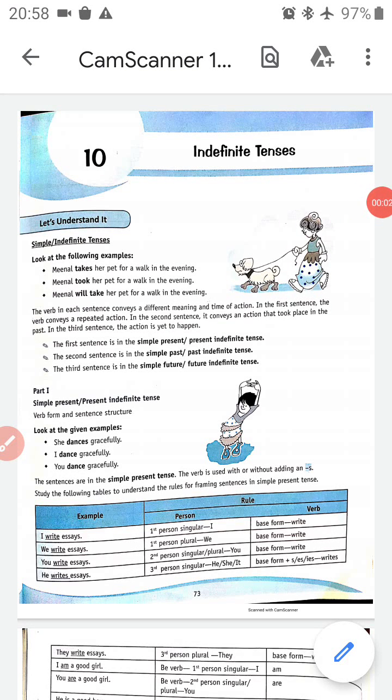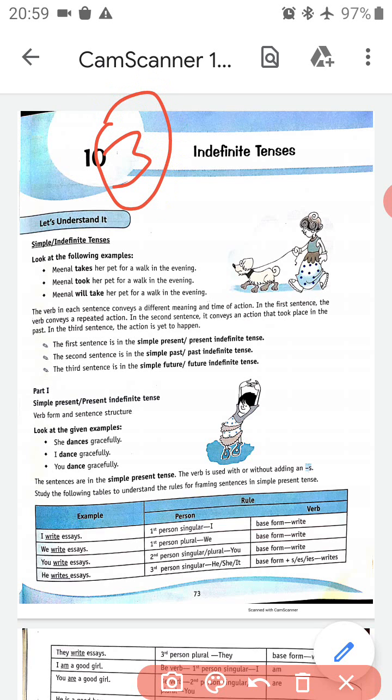Good morning, dear students. Today we are going to study the 10th chapter of our English grammar book, Indefinite Tenses. Indefinite tenses is also called simple tense. We all have studied in the previous class that there are three types of tenses: present, past, and future. In present, past, and future, there are simple present tense, simple past tense, and simple future tense. We can also call these simple indefinite: present indefinite tense, past indefinite tense, and future indefinite tense. Both are the same. Simple and indefinite tenses are the same.